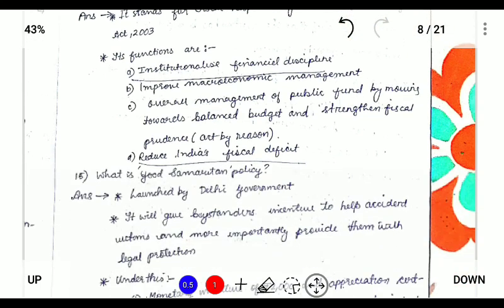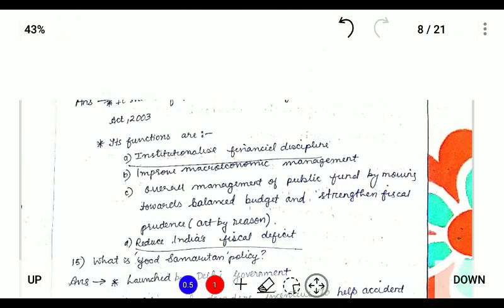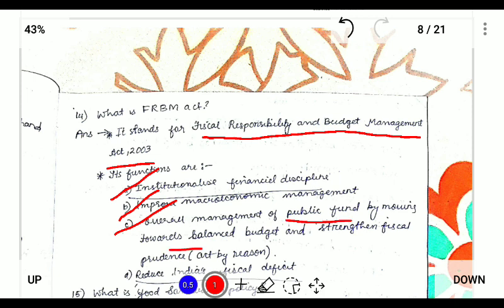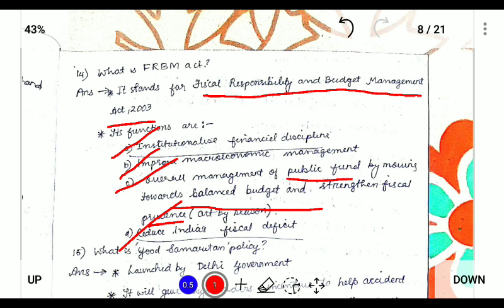What is FRBM? The FRBM is also known as the Fiscal Responsibility and Budgetary Management Act, and it came into effect in 2003. Its functions are to institutionalize financial discipline, improve macroeconomic management and overall management of public funds by moving towards a balanced budget, strengthening fiscal prudence and reducing fiscal deficit. Due to the mounting of India's fiscal deficit, the Act was passed in 2003, and for Nagaland it was passed in 2005.